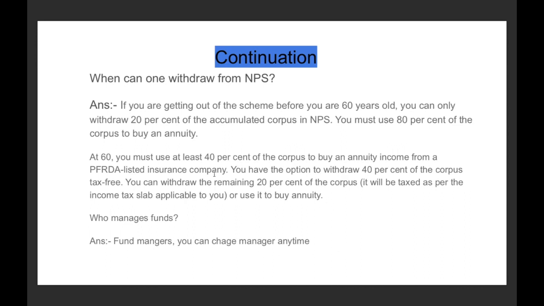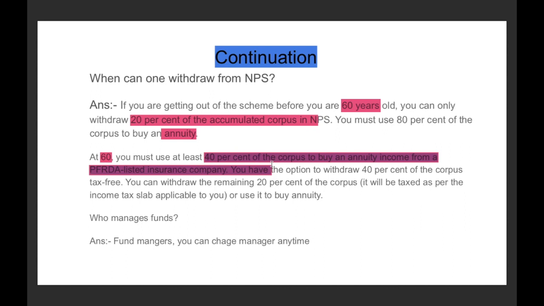Yes, you can withdraw from the NPS before 60 years, and also after 60 years, but there is a certain kind of limitation. If you are getting out of the scheme before 60 years, then you can withdraw only 20% of the accumulated corpus in the NPS. It simply means that you can withdraw 20%, and for the remaining 80%, you will have to buy an annuity. Understood? At 60, if you want to withdraw the money at the age of 60, then at least you need to invest 40% of the corpus in buying an annuity income.